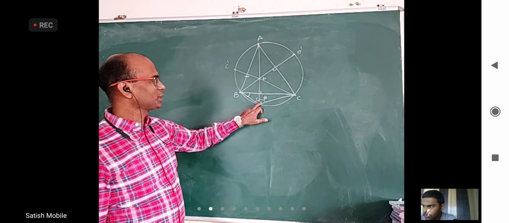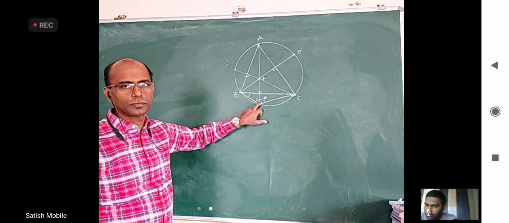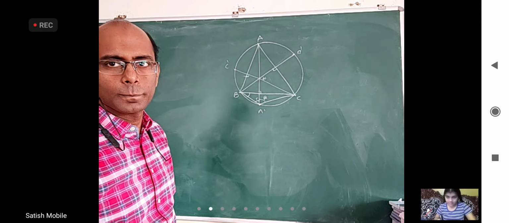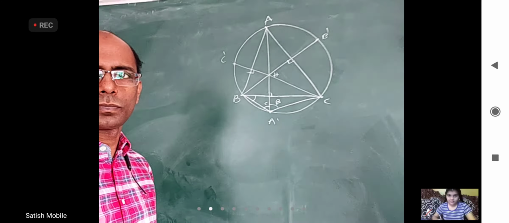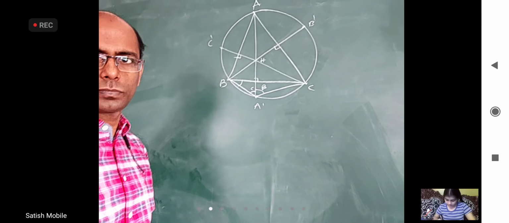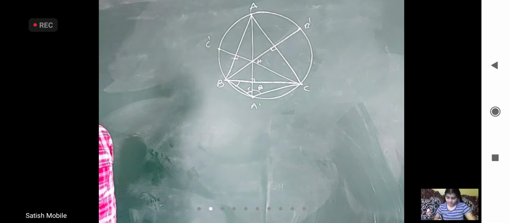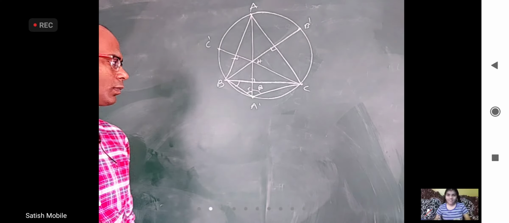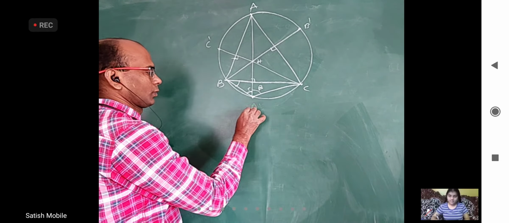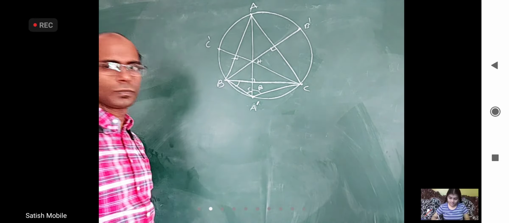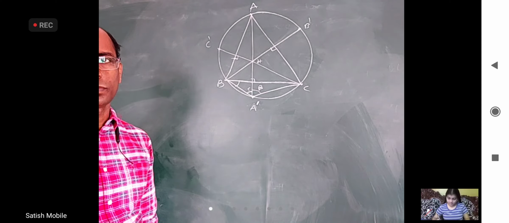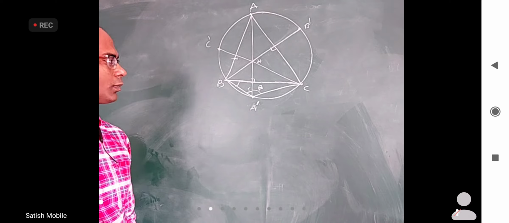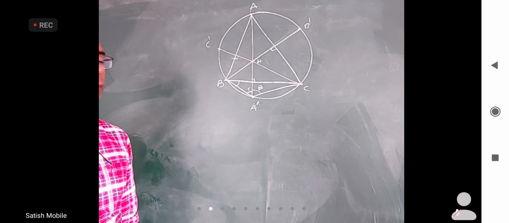Meghavani, why is this angle B? You want to tell some explanation? Let us see.